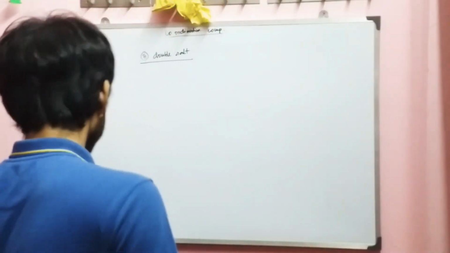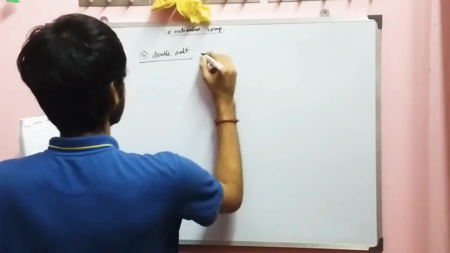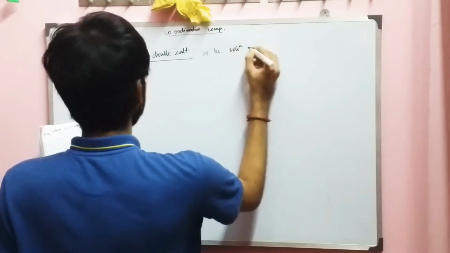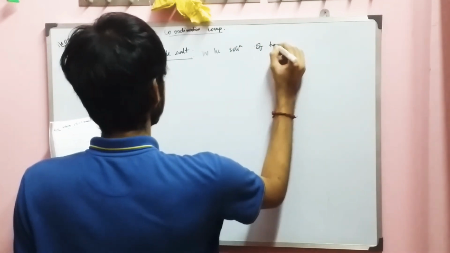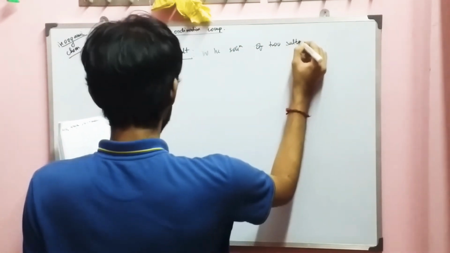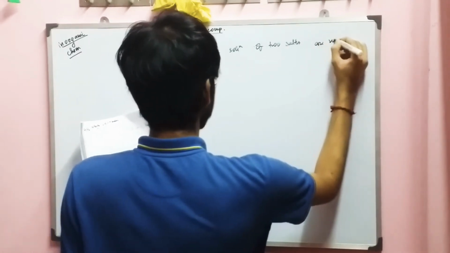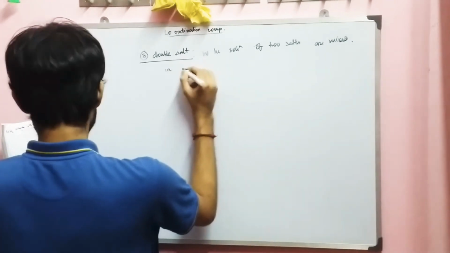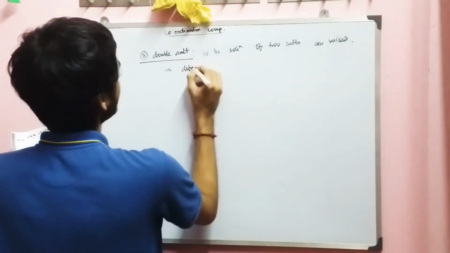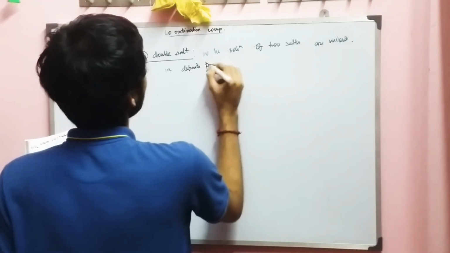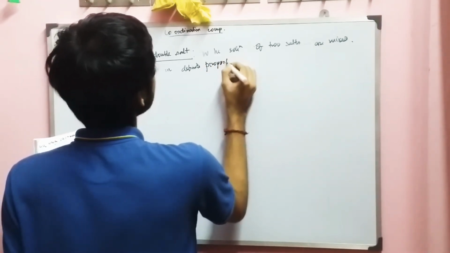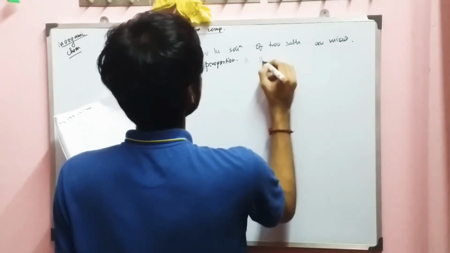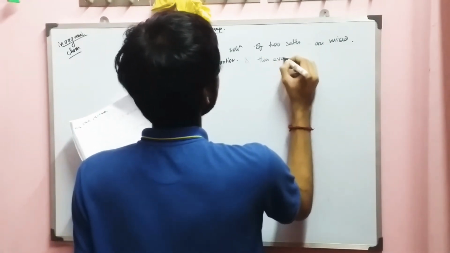The double salt is formed when solutions of two salts are mixed in definite proportions and then evaporated.